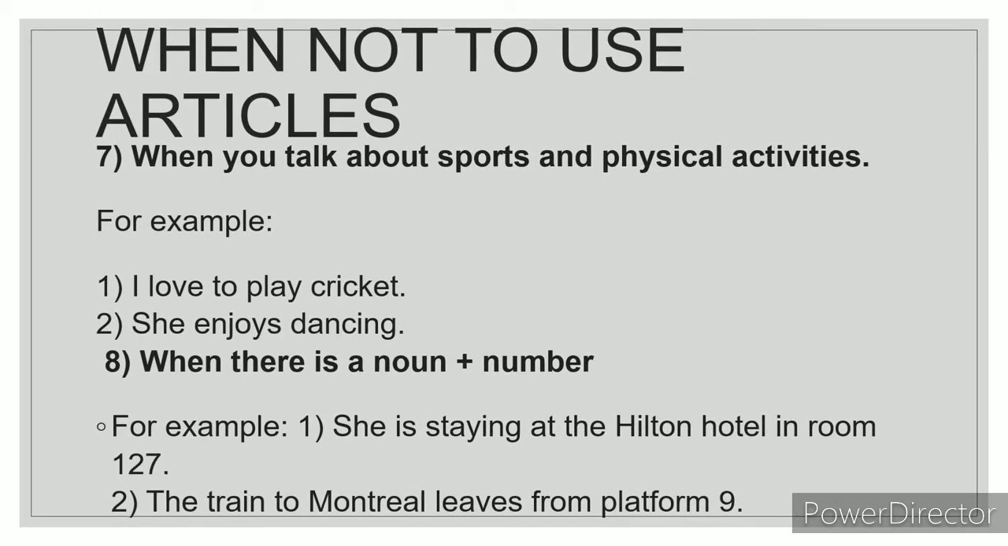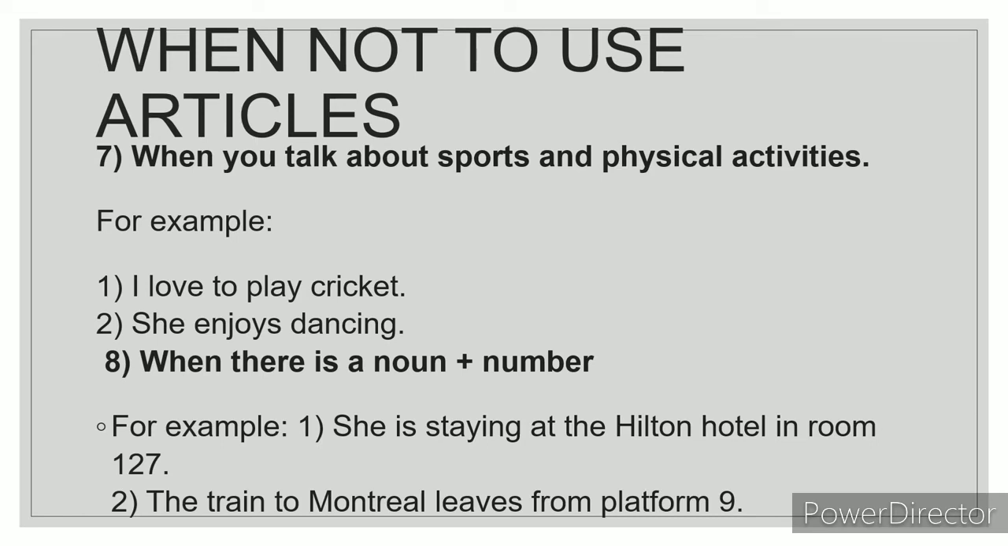When you talk about sports and physical activities, for example, I love to play cricket. You cannot say I love to play the cricket, because cricket is a sport. You are talking about sports. You simply have to use the word cricket without any article. I love to play cricket. She enjoys dancing. So there wouldn't be any article in this also, because it's a physical activity. It's a sport.